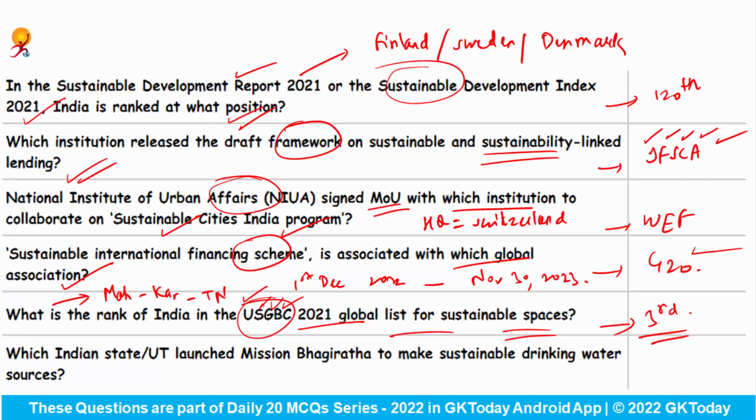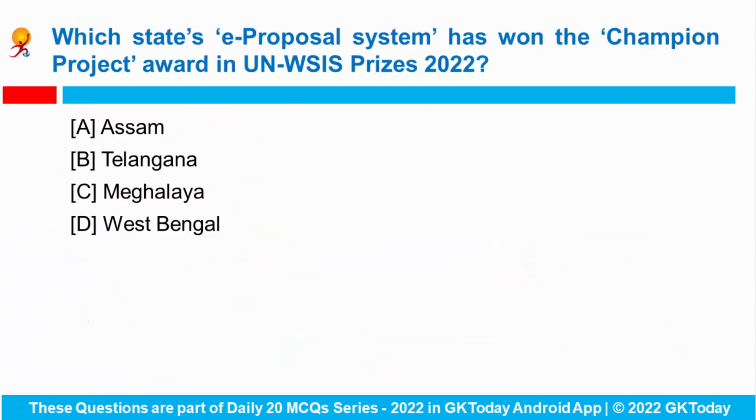Which Indian state or union territory launched the mission Bhagiratha to make the sustainable drinking water sources? This is the state Telangana. Fine. Next question. Which state's e-proposal system has won the Champion Project Award in the UN WSIS Prizes 2022? So the e-proposal system of Meghalaya's Planning Department has won this prestigious award where? At World Summit on the Information Society Forum Prizes.